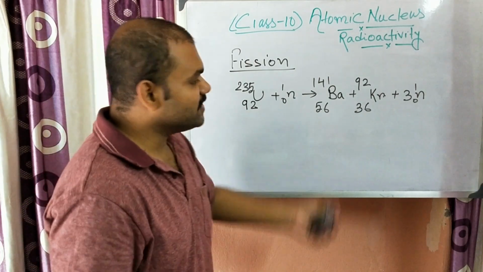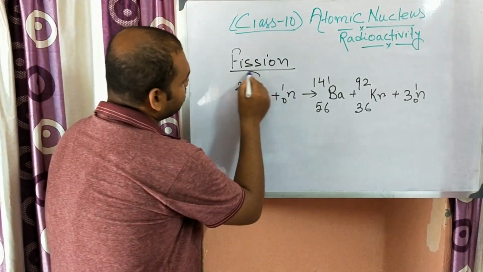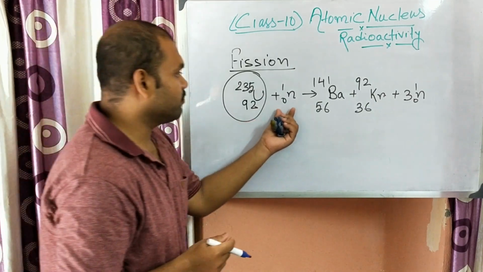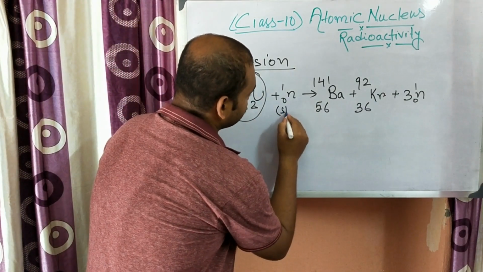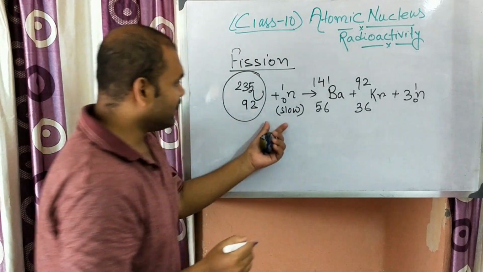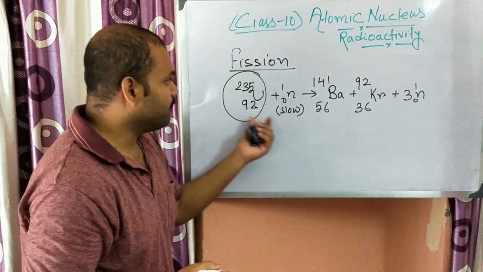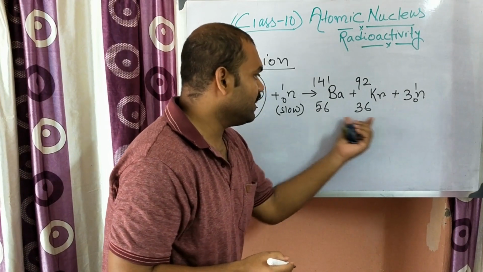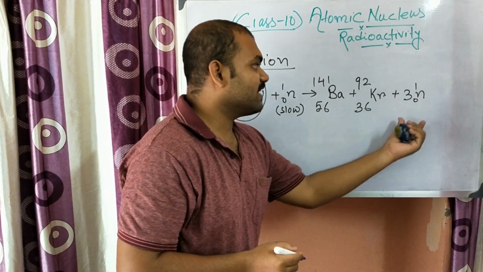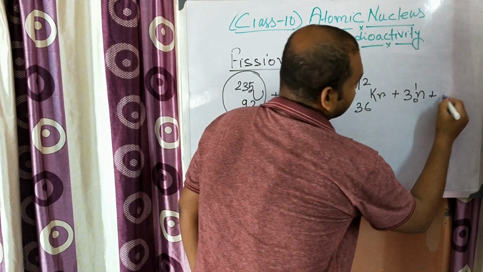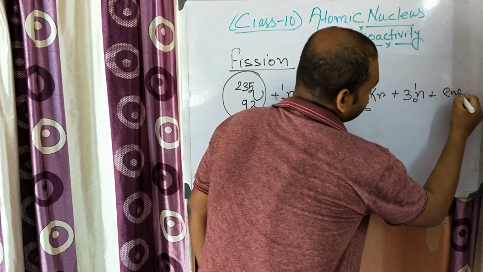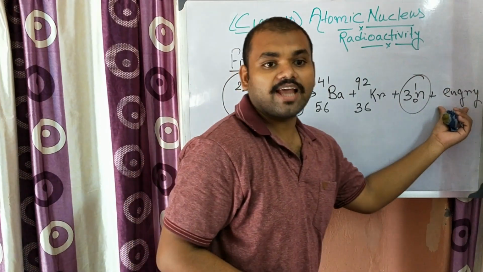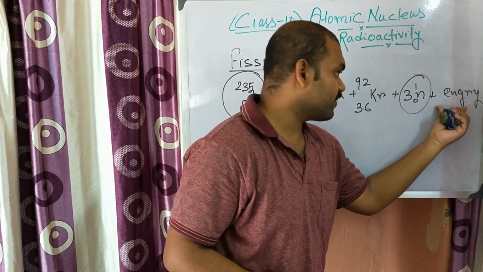So this is the fission reaction. This is known as the parent nuclei, which is a heavier nuclei, which when bombarded with a slow neutron, then after the bombardment it will break into two lighter nuclei, barium and krypton, and three high energetic neutrons, and a huge amount of energy.